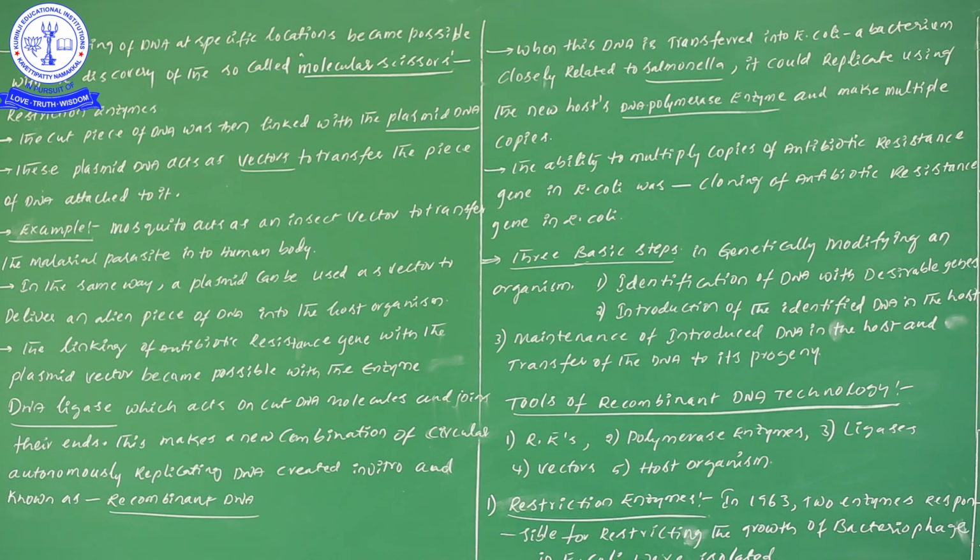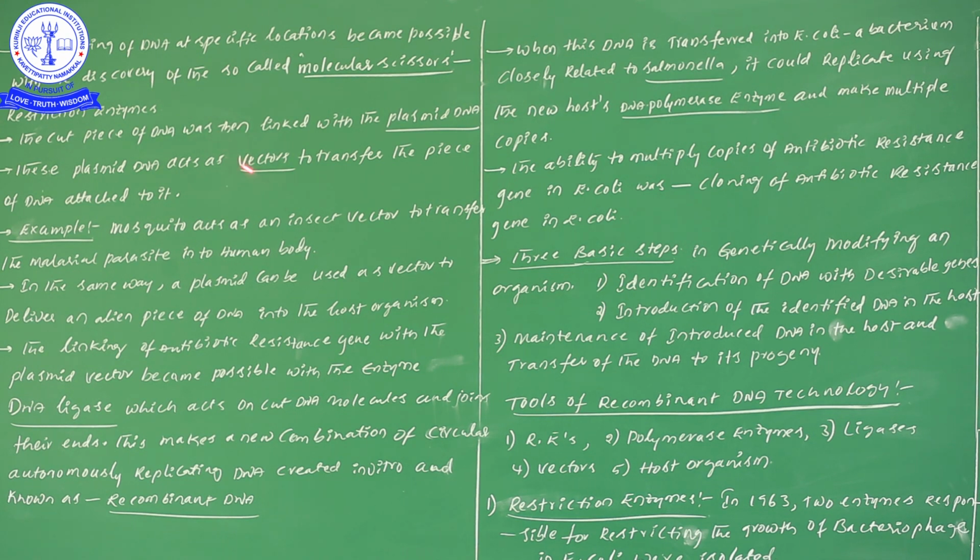Don't forget this important point. Next one: the cut piece of DNA was then linked with the plasmid DNA. As I already told you, the cut piece of DNA here means the foreign DNA, and this foreign DNA is now linked with the plasmid DNA. So this plasmid DNA acts as a vector. Now you see, we are attaching the foreign DNA to the plasmid DNA, and that plasmid DNA can be taken as a vector.